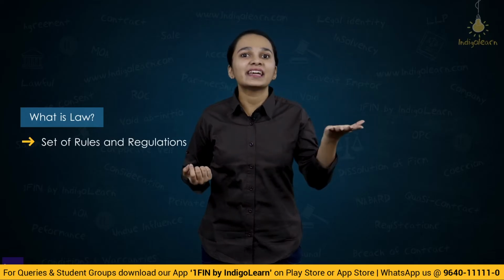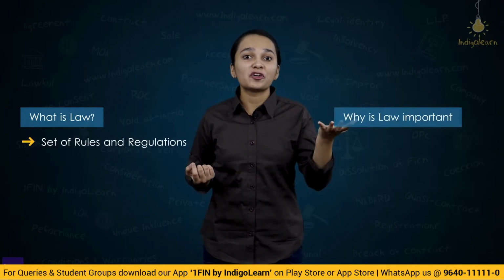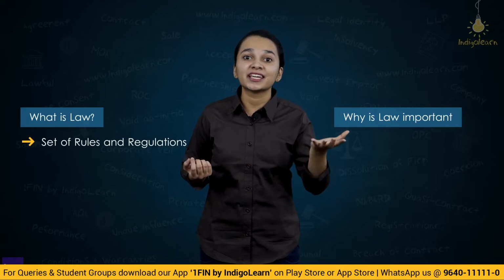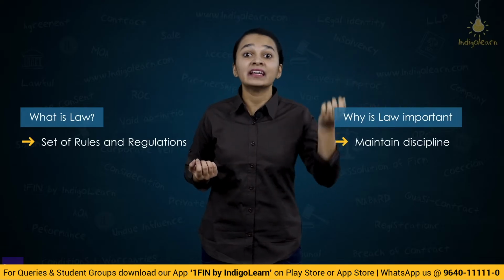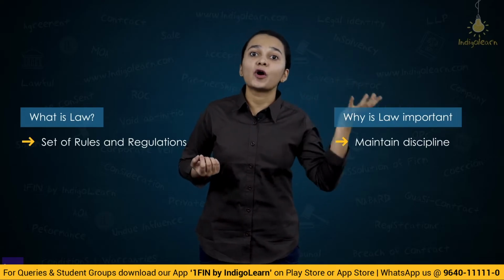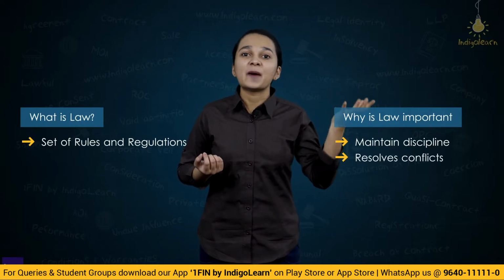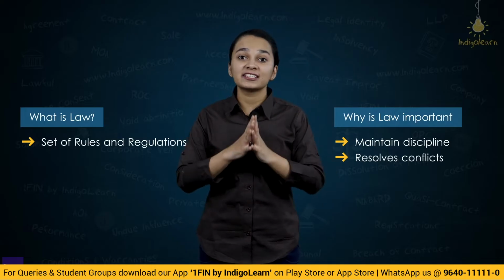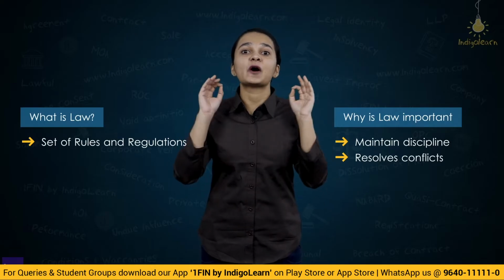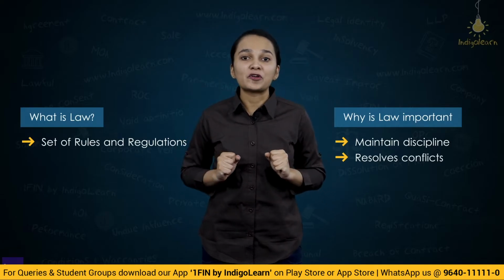It is a set of rules and regulations. Why is law important? Law is important because it helps in maintaining discipline amongst the people. It helps in solving the problems and conflicts which arise amongst the people. So that is the reason why law is very, very important.